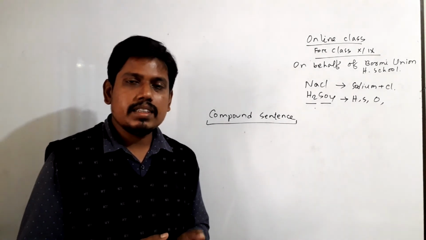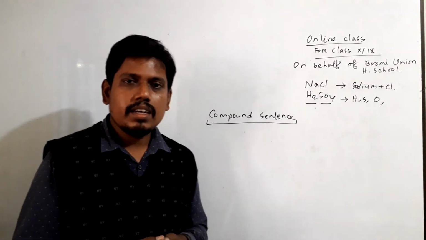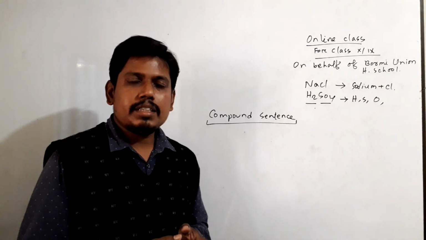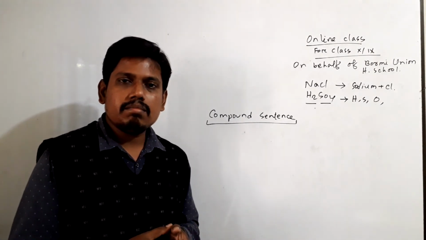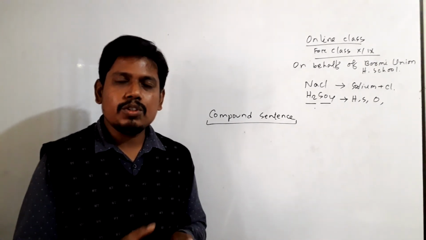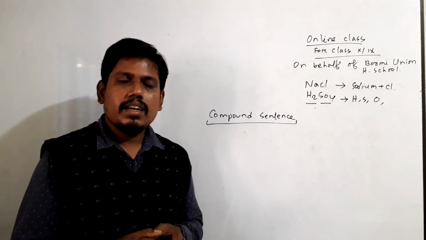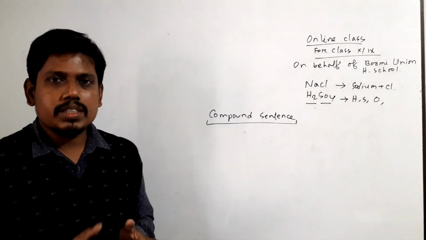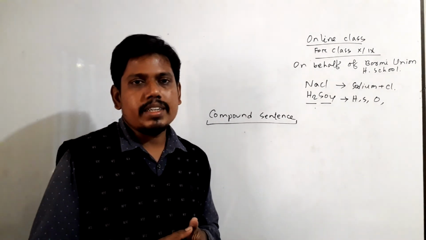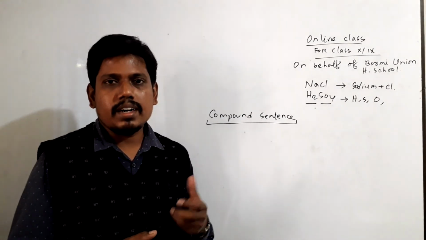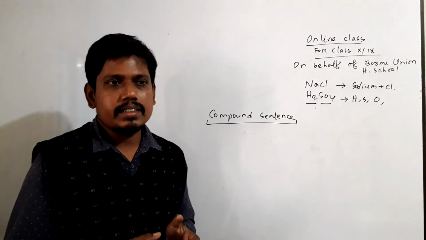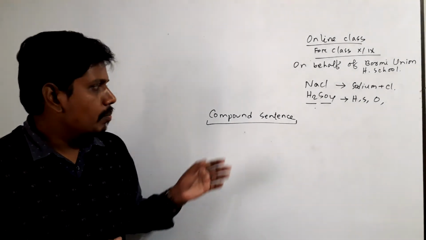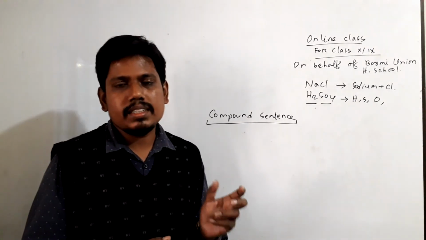You will find that Jasmine is a girl and she is beautiful. And here Jasmine is a girl is a sentence and she is beautiful is a sentence. And if you consider it into two clauses, that will be final. Jasmine is a girl is a clause and she is beautiful is also a clause. So in compound sentence you have to make two sentences.